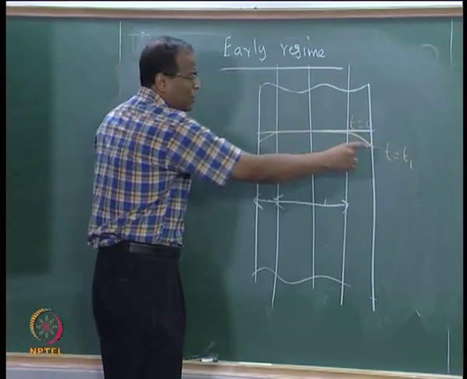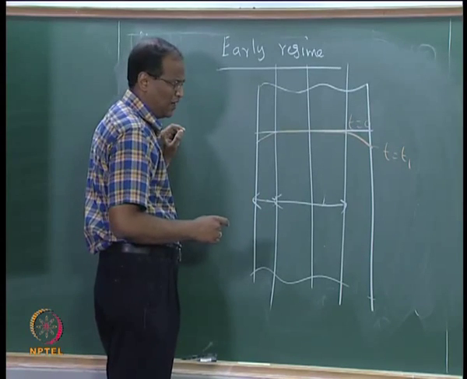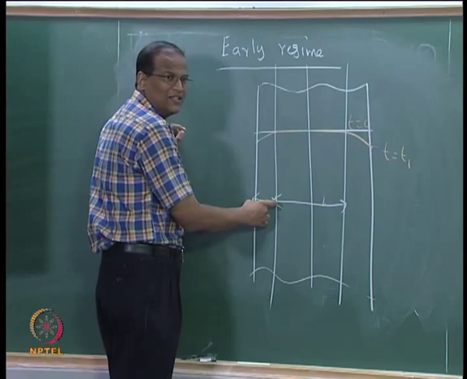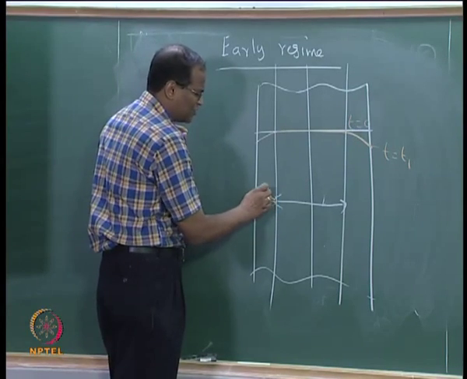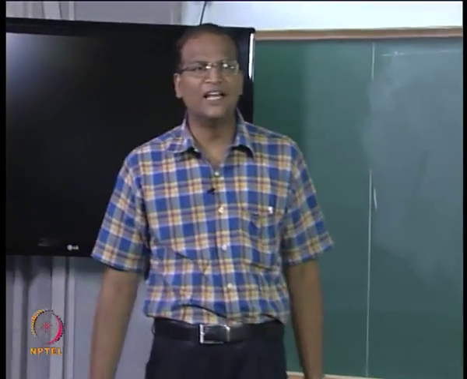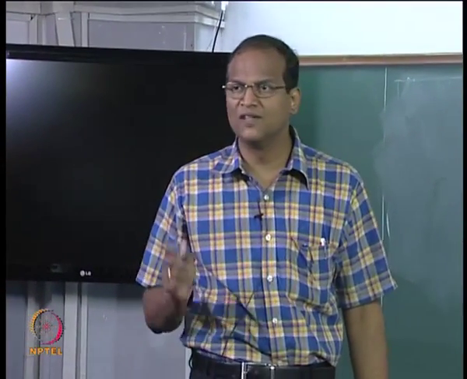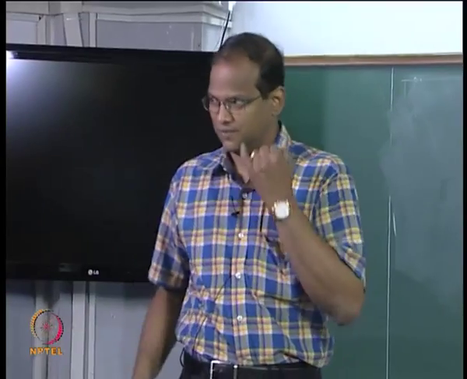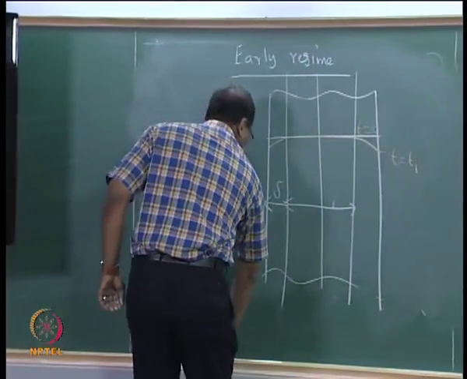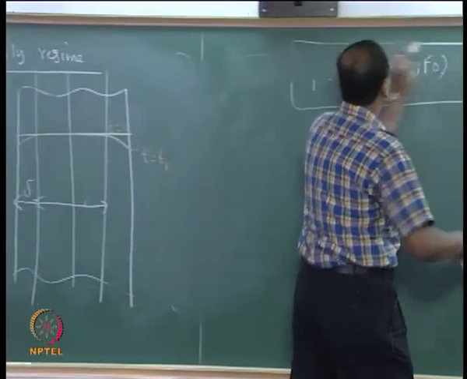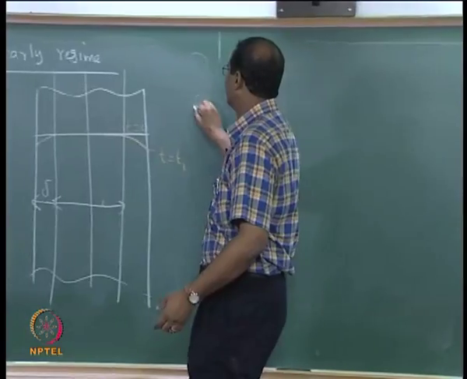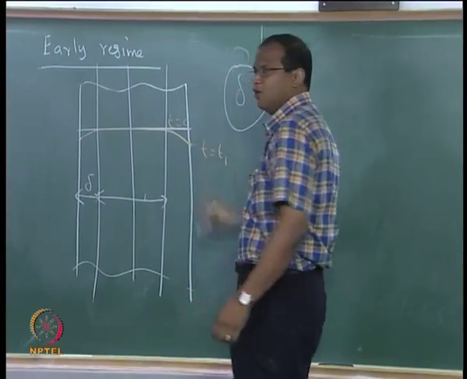Therefore, at a particular time t is equal to T1, if we try to find out this region where the thermal disturbance is felt and this thickness, if we call it as delta, that is the penetration depth, that is the depth of penetration of the thermal disturbance from the surface. How does this penetration depth go? How does it scale as? Okay. Can we know more about this delta?